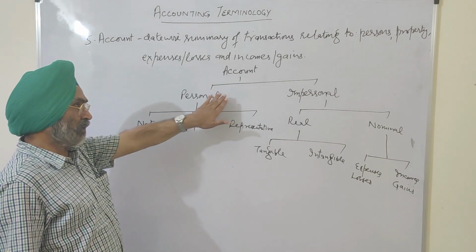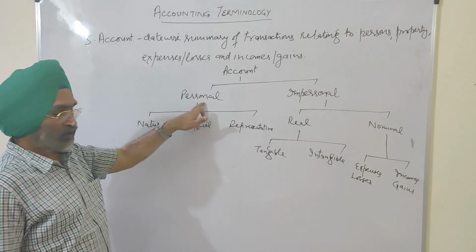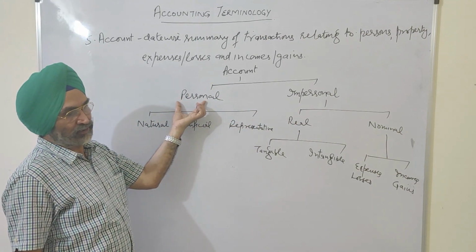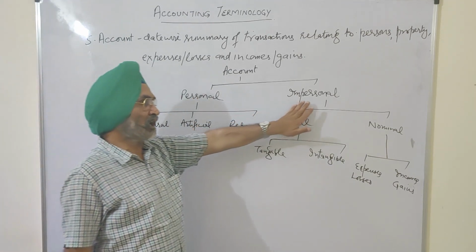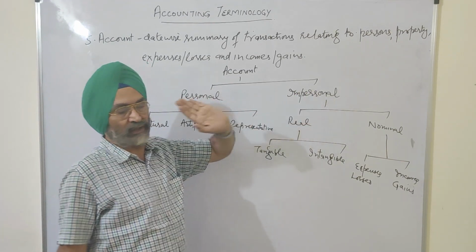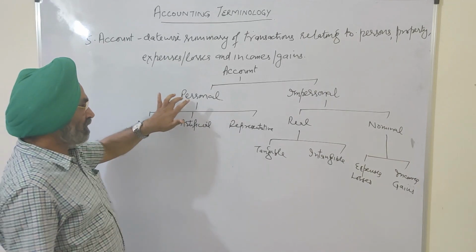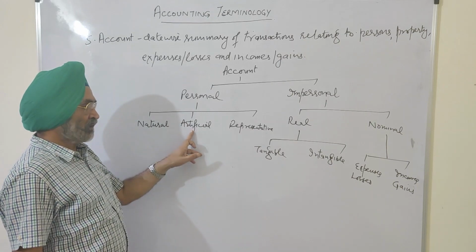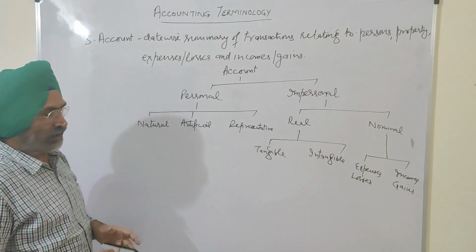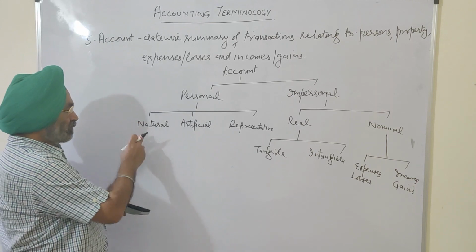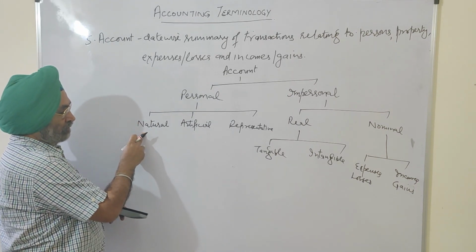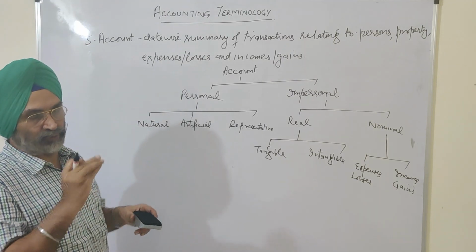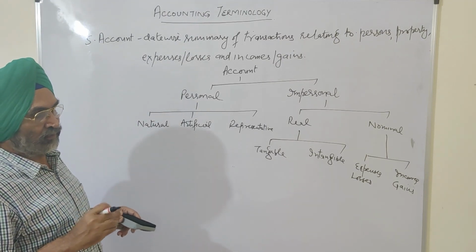Broadly, we divided the account into two parts: personal accounts and impersonal accounts. Accounts related to persons are personal accounts, and accounts which are not related to persons are impersonal accounts. Personal accounts are again categorized into three parts: natural person, artificial person, representative personal. Natural persons are the persons made of flesh and bones.